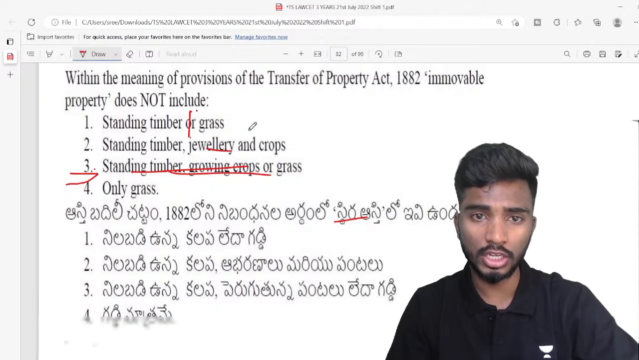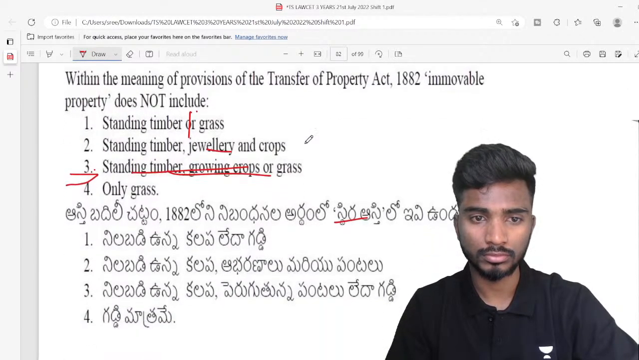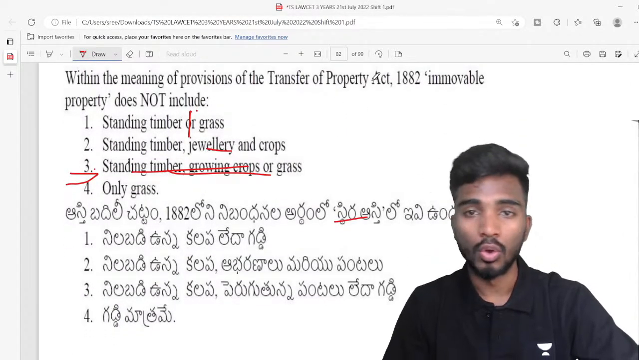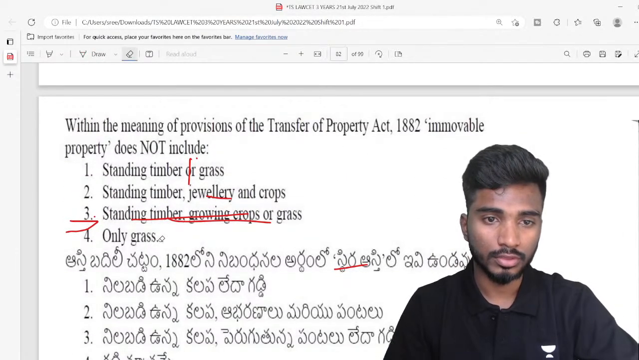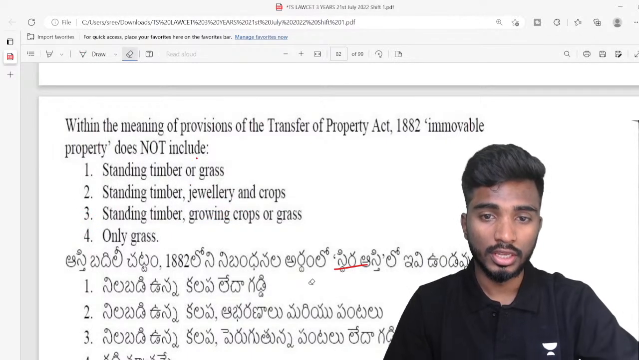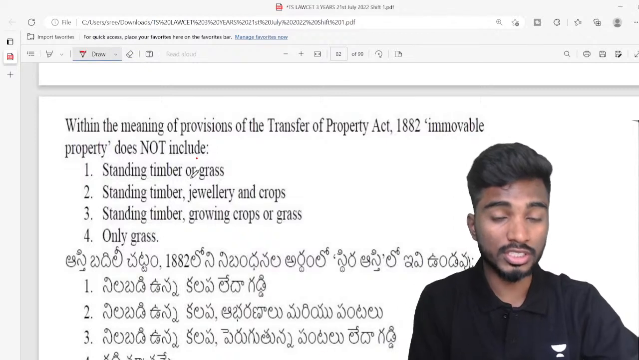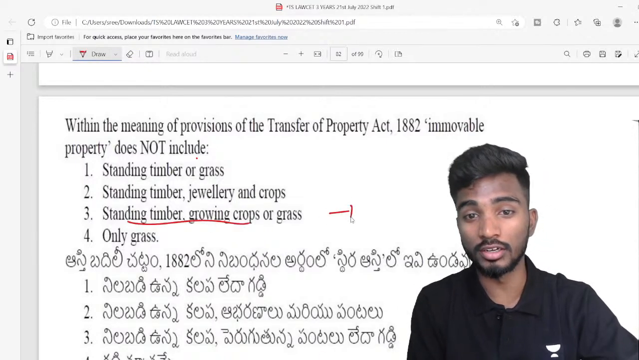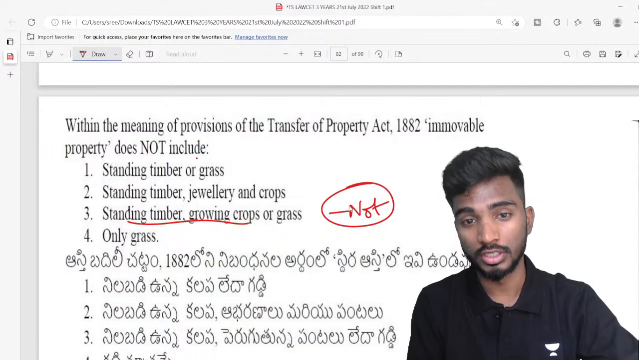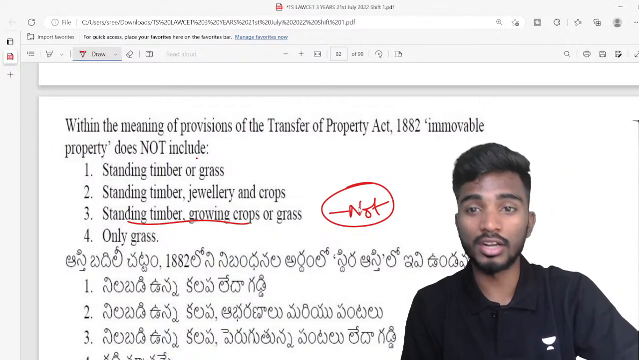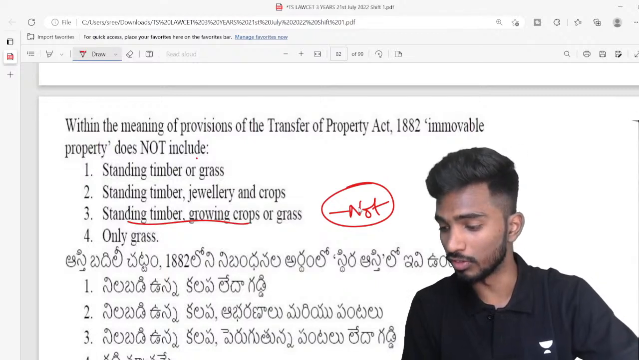Okay, so it does not include. Okay, sorry. The question is 'does not include', right? I'm really sorry. The question is, these three things are actually not included in immovable property. Even though you cannot move them, they are not included in immovable property for some reason.